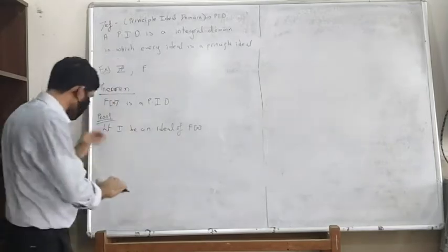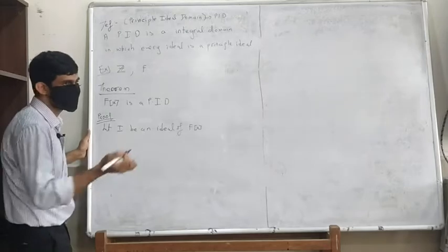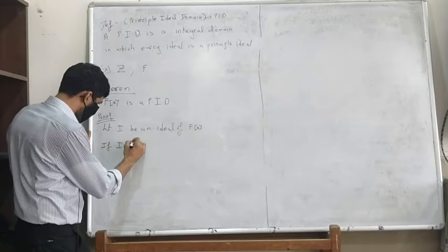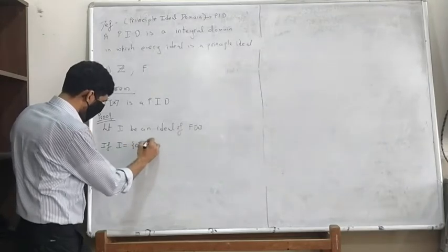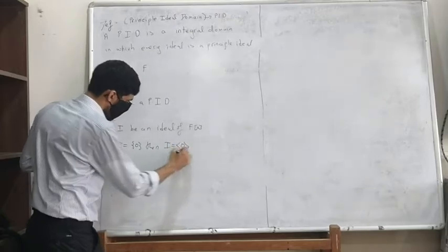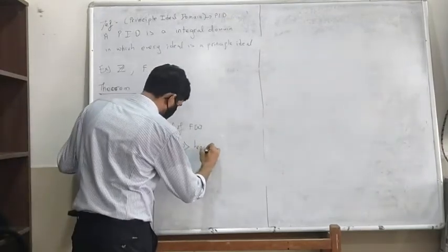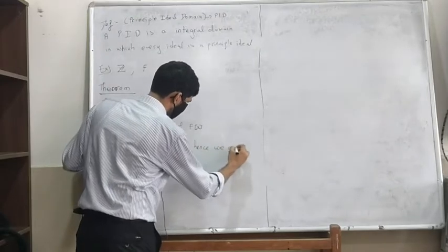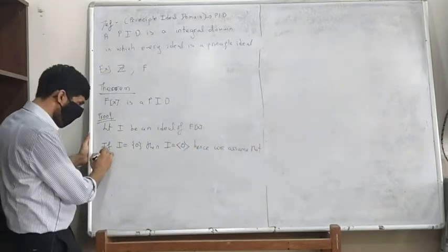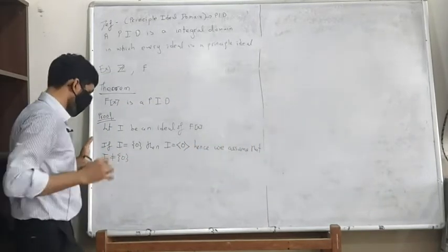Of course, if I is the zero ideal, then I is equal to 0 is generated by 0, hence nothing to prove. Hence we assume that I is not the zero ideal.